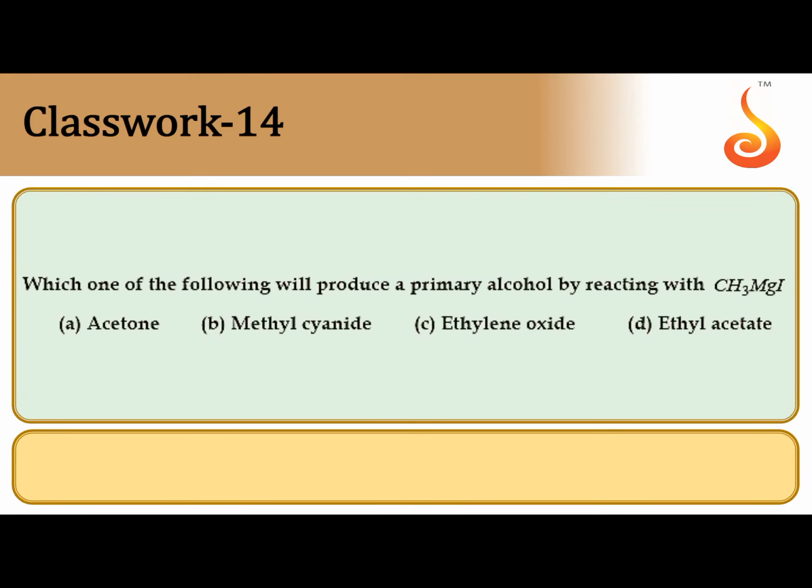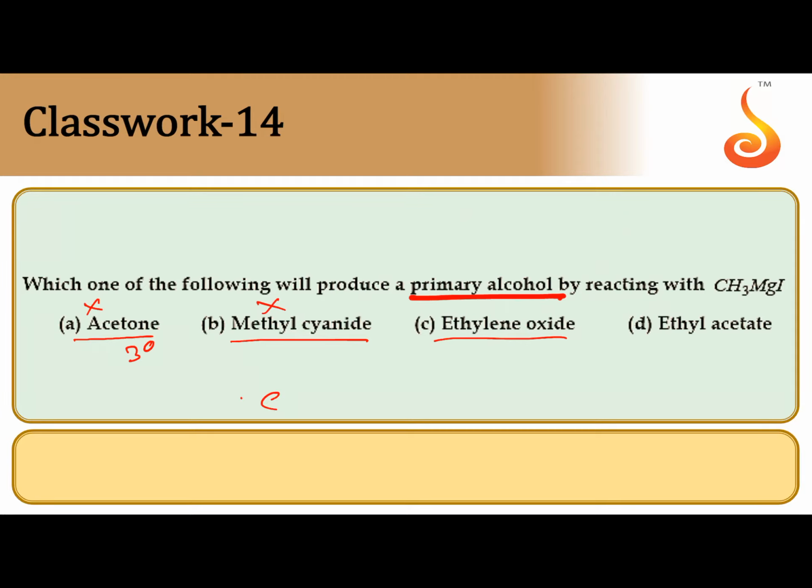Which one of the following will produce a primary alcohol by reacting with methyl magnesium iodide? Acetone, any ketone, on reaction with Grignard's reagent gives a 3 degree alcohol. They are asking for primary alcohol only, so A is the wrong answer. Methyl cyanide gives a ketone only, it won't give alcohol.